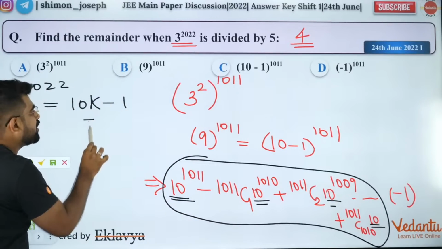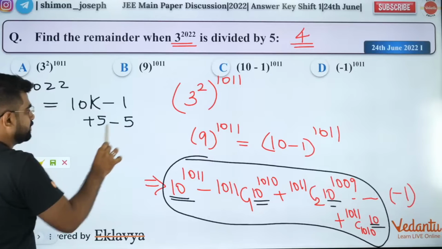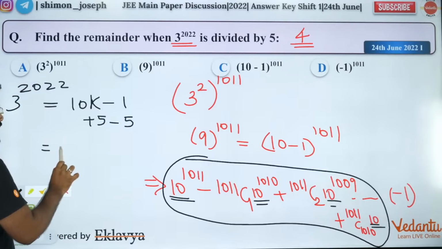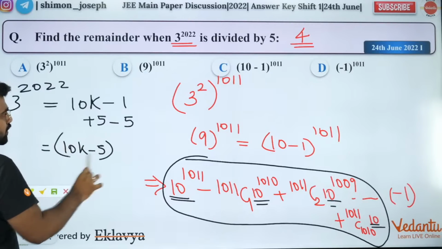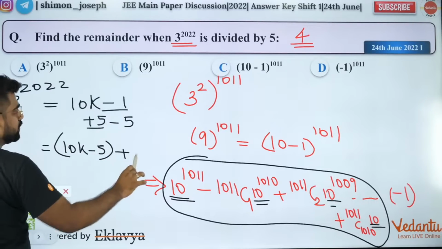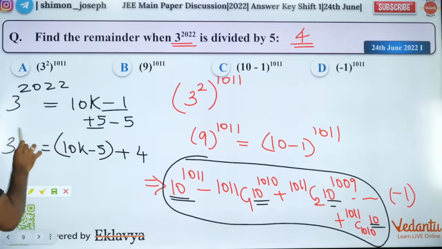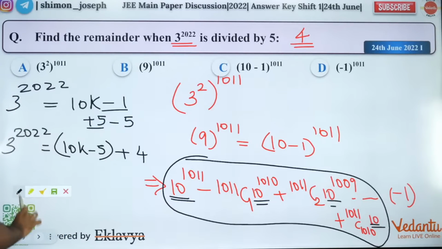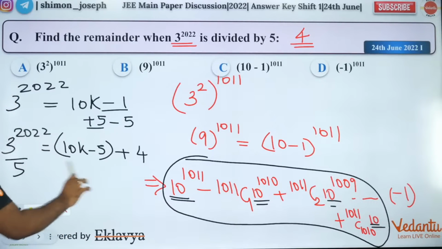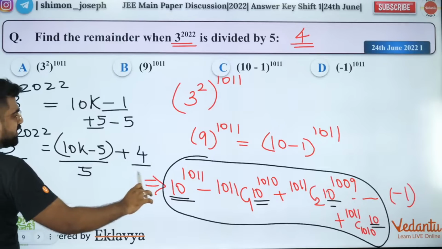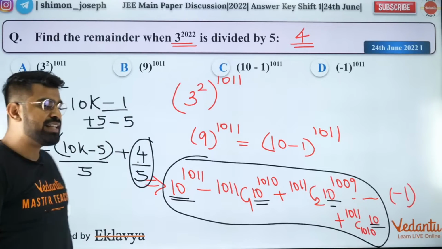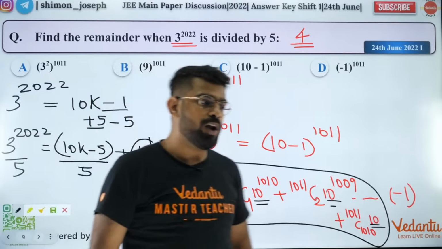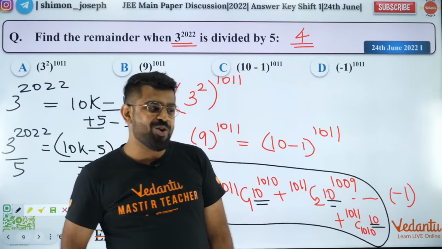So what I'm going to do is add 5 and subtract 5. So I will get 10k minus 5 plus 5 minus 1, which is 4. So now that is your 3 power 2022. Now if I divide by 5, this part is divisible by 5 and this will be your remainder. So the answer is 4. This is the way you do it. I hope all of you liked it. Are you all clear?